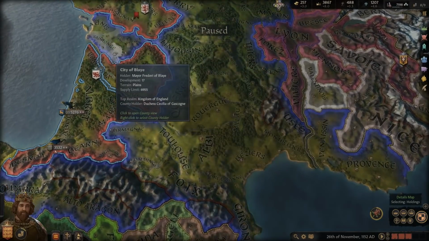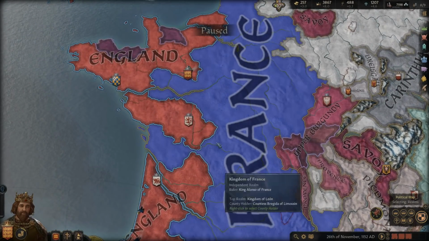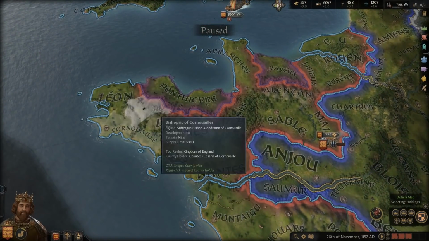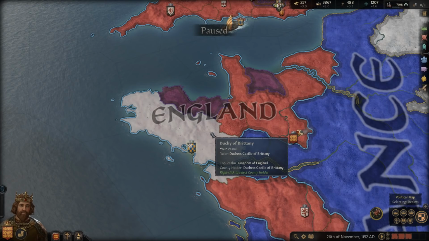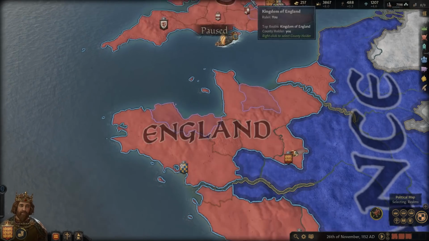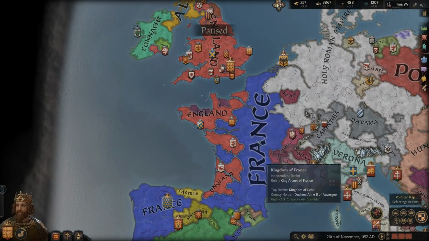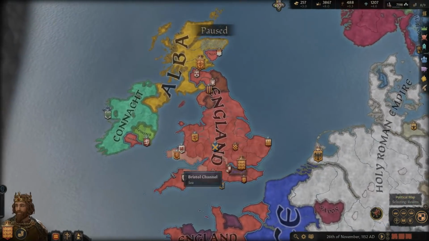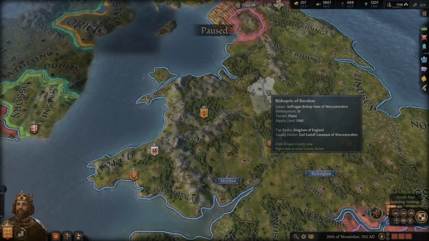So again, a lot of land here in France that we do not have. And then again in Brittany, this would also result in a couple extra conflicts here where he would start to gain more and more direct control over that territory. So a lot more land here in France than we have. Looking at the British Isles, though, a little bit different situation.